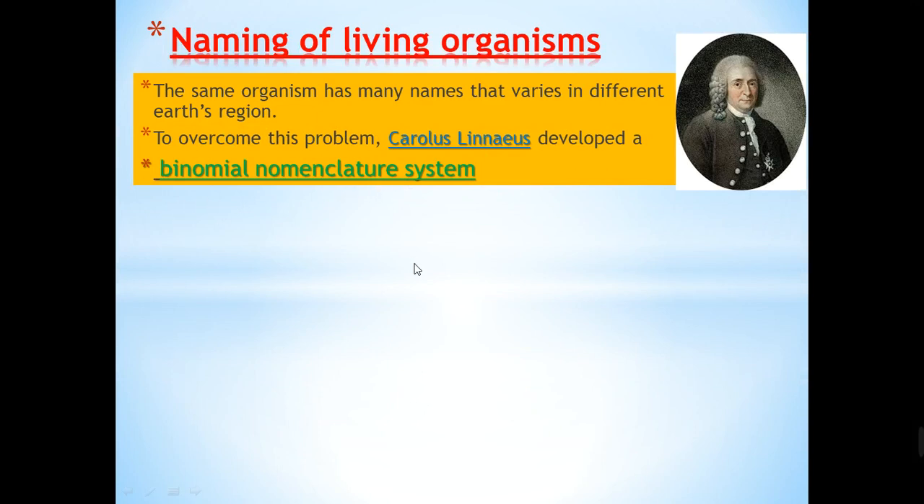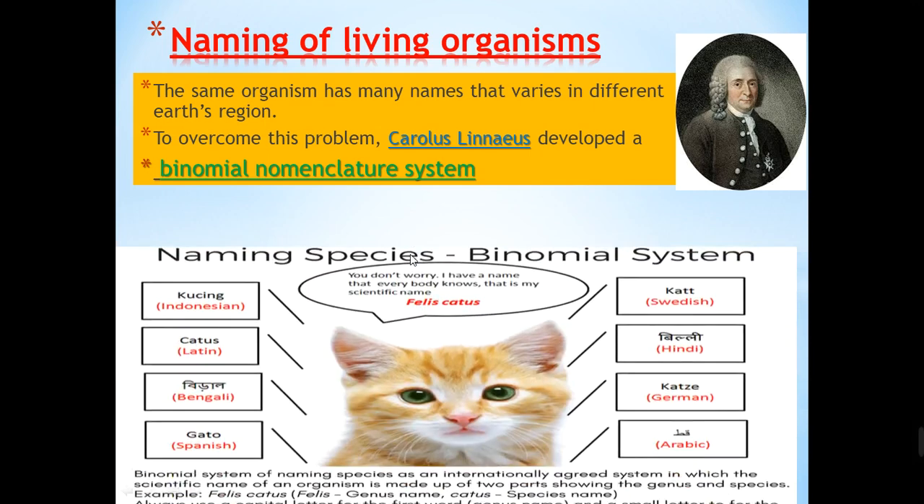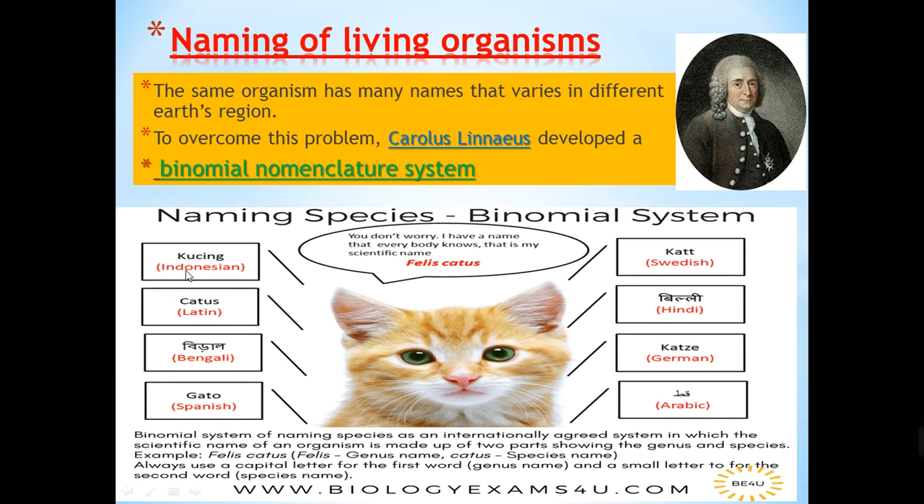What's the binomial nomenclature system? Let's ask ourselves a question. Does the cat have several names? Yes. In Egypt, it's called qitta. In English, it's called cat. But what about other countries? In Indonesian, it has a name. In Latin, it has another name. In Swedish, it has a name. Hindi, it has a name. German has a name, and so on.